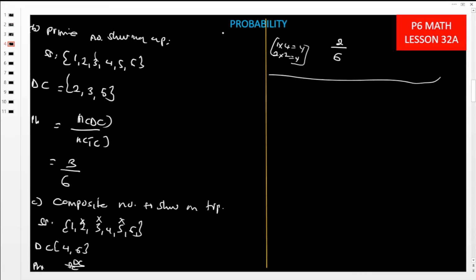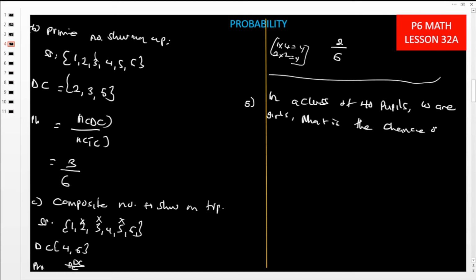Okay, so let us get another example here. This is going to be example number 5. It is telling us that in a class of 40 pupils, 10 are girls. What is the chance of picking a girl?